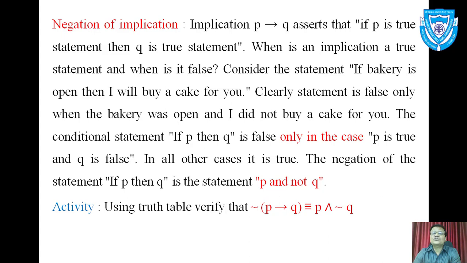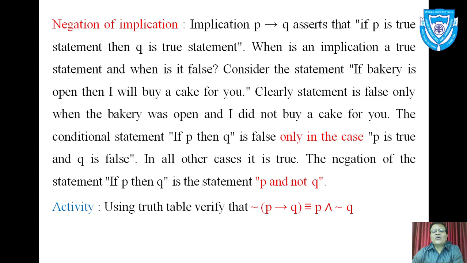If P is true statement, antecedent is true, then consequence must be true. This is said in the implication. When is an implication true and when is it false? So this is the question. When can we say implication is true or implication is false?